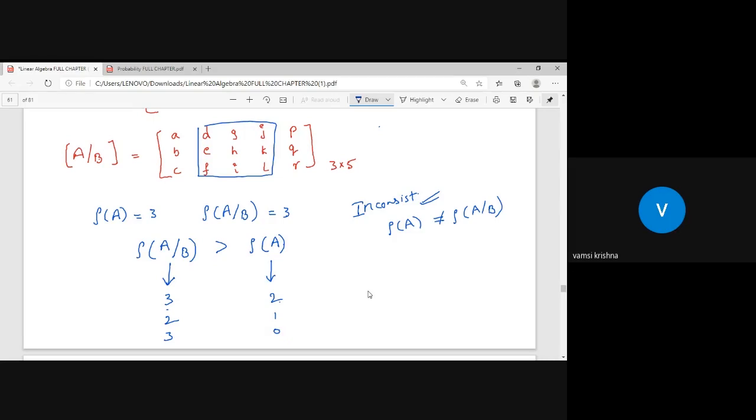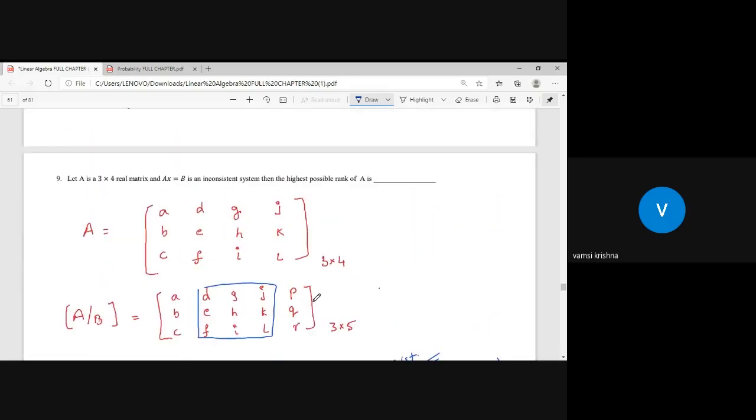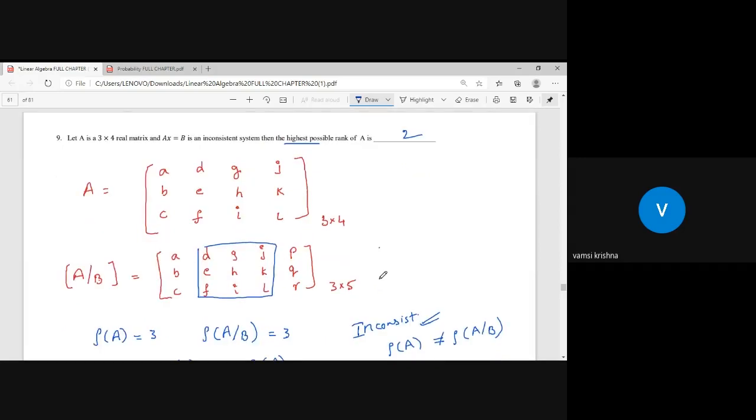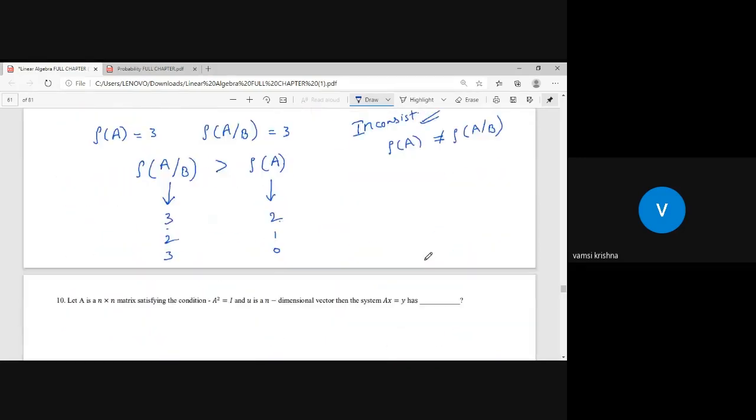But the given question is the maximum possible rank, the highest possible rank of A, so the highest possible rank of A can be 2. That's it. Yeah, it may be 2 or 1 or 0, whatever you can take. So the answer is 2, my dear students.